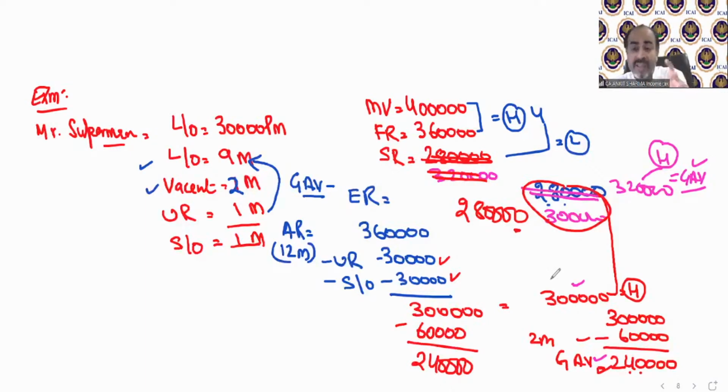Understand? That's why I was saying it's very complicated logic, and they did not explain it clearly. So this is the way you can solve it very easily. Otherwise, only with the help of the theoretical provision in the Income Tax Act, it is really difficult to understand what exactly they want to do. Technically they say if this vacancy is not there, then this value is higher. If due to vacancy this is lower, then you can take the lower value. But if this is automatically higher, if this is 320 and this is 3 lakh, then in that case the government value will be taken and vacancy cannot be deducted.